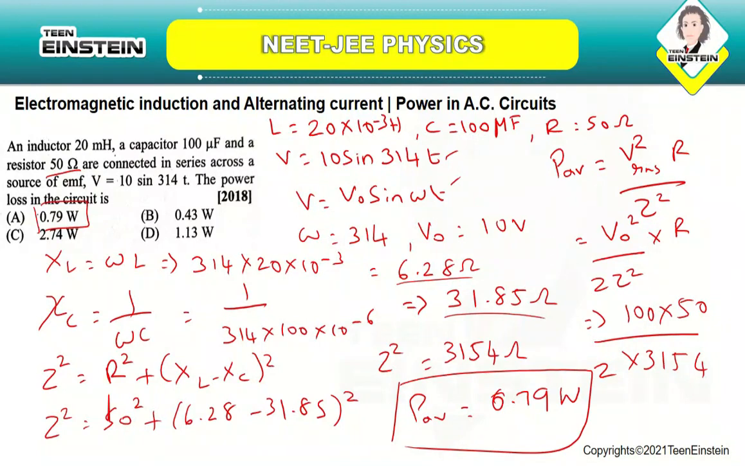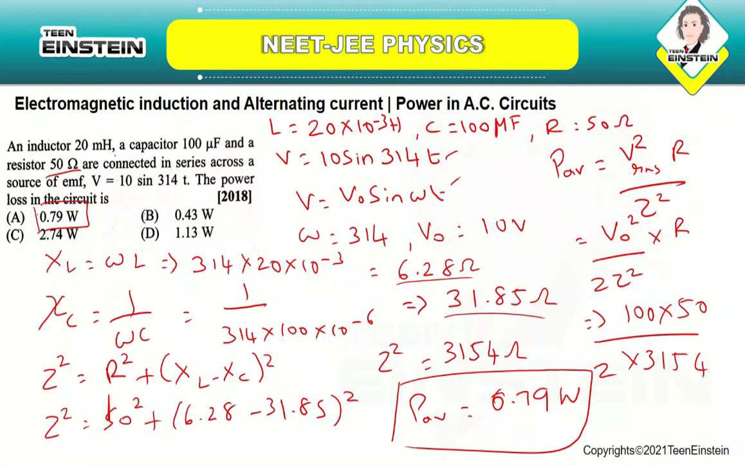First, we are making use of the equation they have given, V is equal to 10 sin 314t, and you are finding out what the V naught and omega values are, because the general equation is V equal to V naught sin omega t. So first you calculate the inductive reactance, second the capacitive reactance, and then substitute them in the formula of the impedance, Z square equal to R square plus (XL minus XC) square. So finally you calculate the impedance.